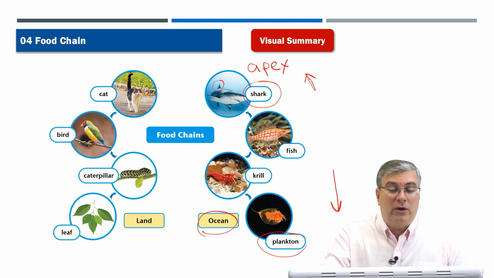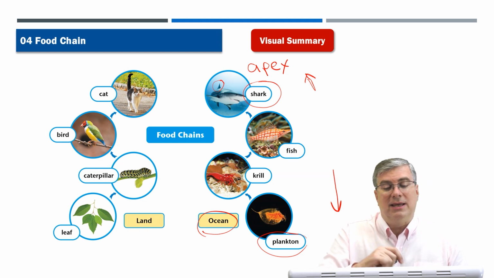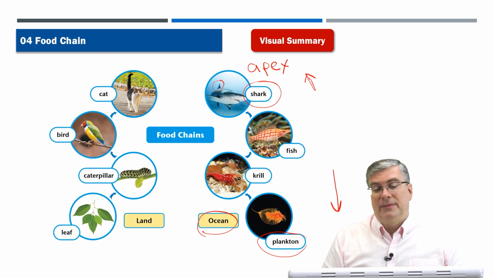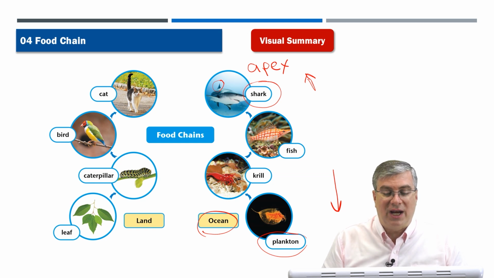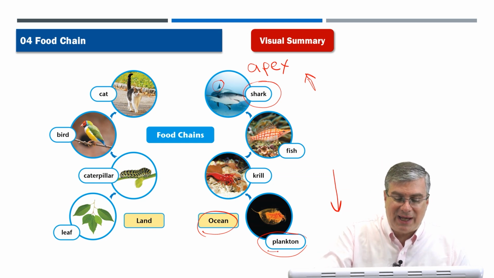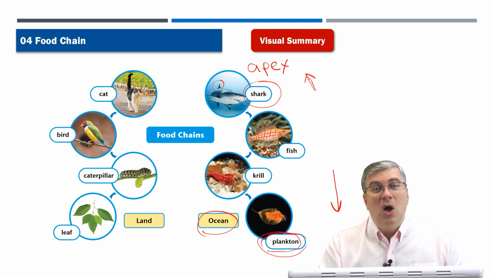And then, of course, what eats the krill? Fish, and then sharks will eat the fish. So this is kind of a good example of the food chain. But one thing that's very interesting is plankton. You know what else eats plankton?